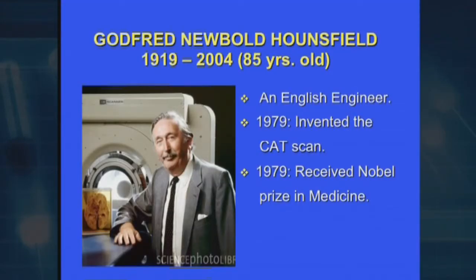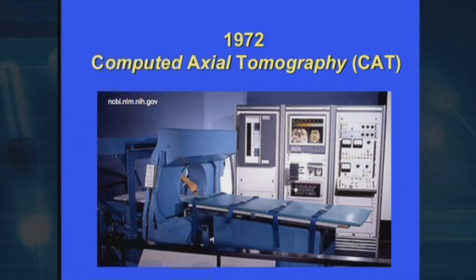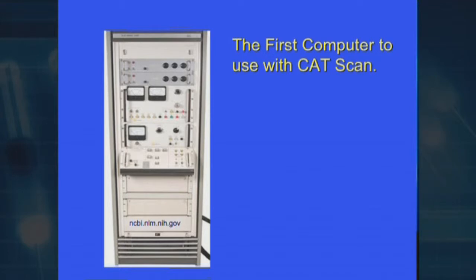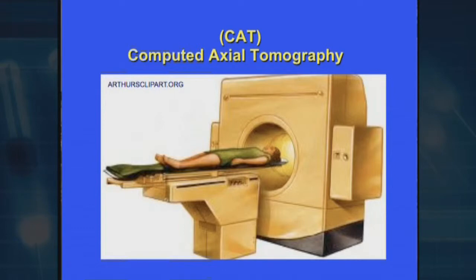But the biggest breakthrough in radiology was in 1972, when the CAT scan was invented by an English engineer. His name is Godfrey Hounsfield. He's the one who put together the knowledge of the CAT scan. We call it computed axial tomography. He used knowledge of computers along with other methods to invent this real breakthrough in radiology, because the CAT scan is used nowadays almost everywhere in the world.